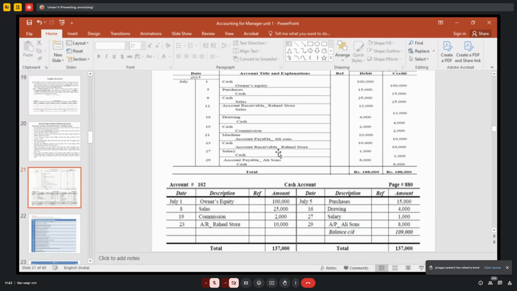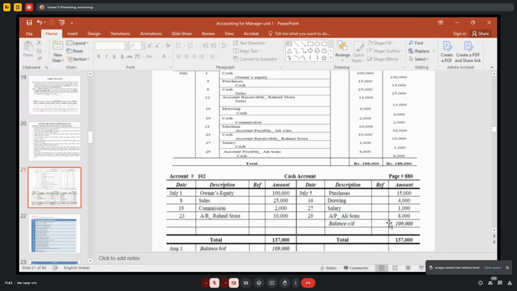This one will not come. Credit transactions you cannot enter in the cash account. Then on the debit side, accounts receivable 10,000. So here, by salary 1,000. Accounts payable, that is you have paid, cash goes out. So by Ali Sons, that is 8,000.